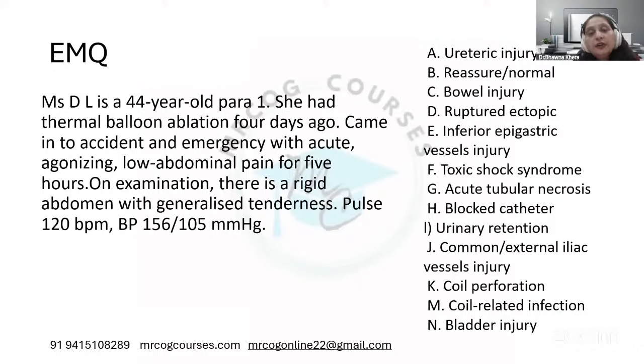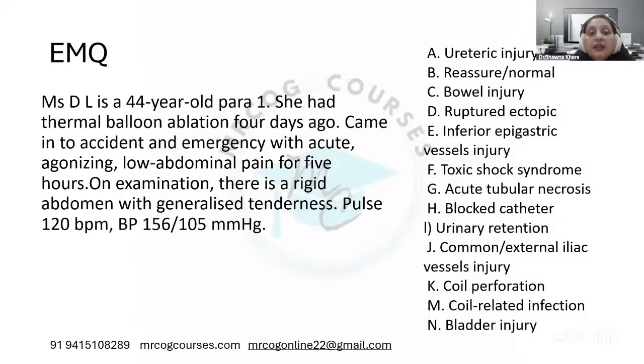Now coming to the next one. Miss DL is a 44-year-old para 1. She had thermal balloon ablation 4 days ago. She came into accident and emergency with acute agonizing lower abdominal pain for 5 hours. On examination, there is a rigid abdomen with generalized tenderness.